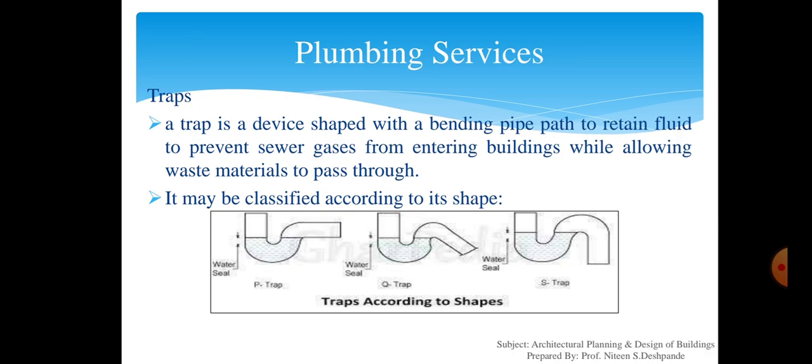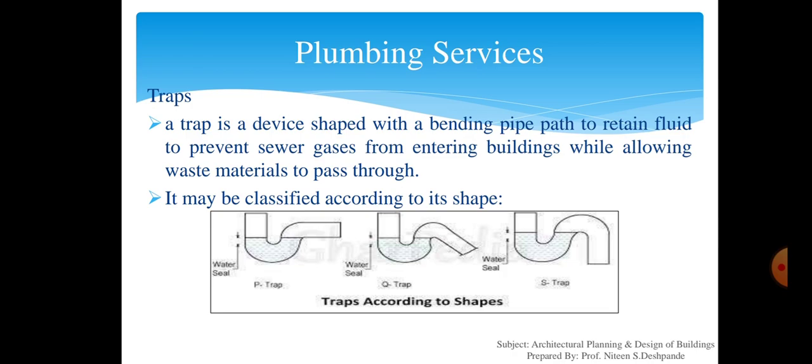Now, as we have already seen, these traps are devices with a bending pipe path to retain the fluid to prevent severe gases from entering the buildings. The main or basic function of the trap in the drainage system is to prevent the passage of foul air or gases through it, and it also allows the sewage to flow through it.